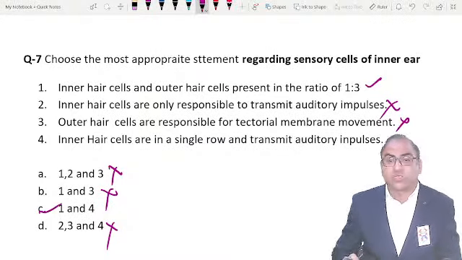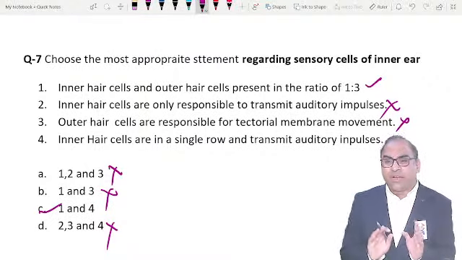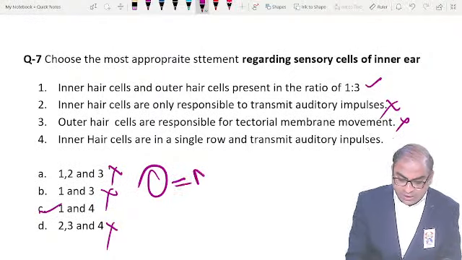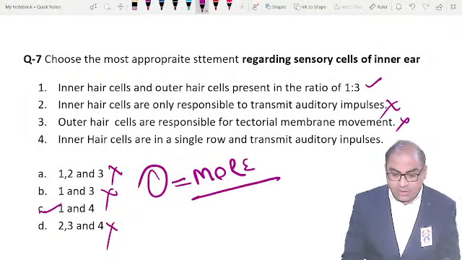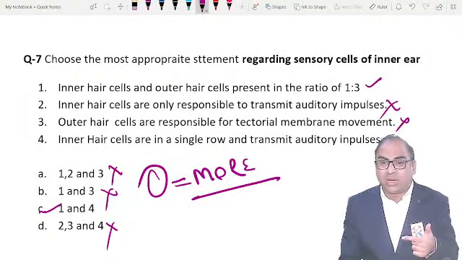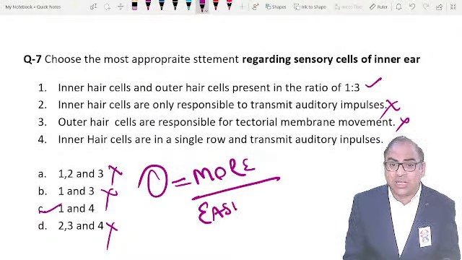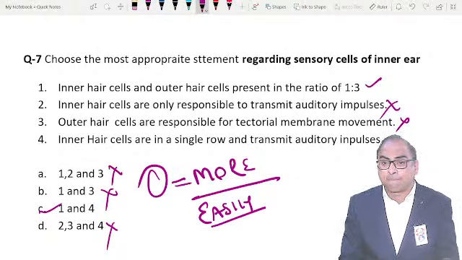Absolutely true. Option should be 1 and 4. Simple funda beta. Outer hair cell, just remember 5 points. The outer hair cells are more in number. Always remember, they are more in number. Outer hair cells are easily damaged. Clear?